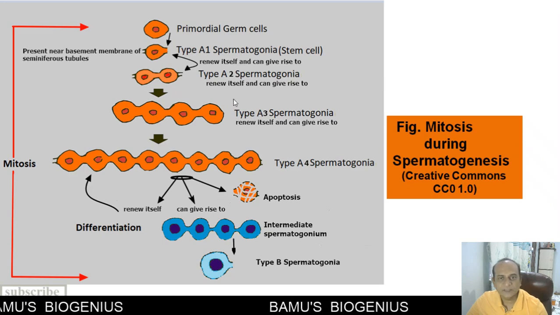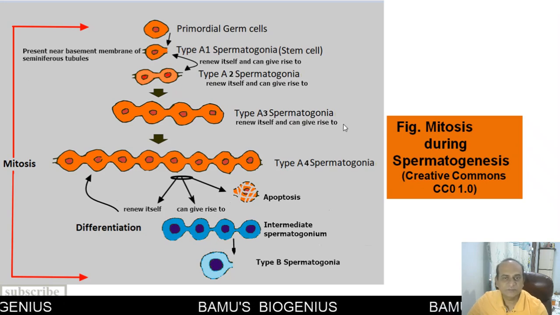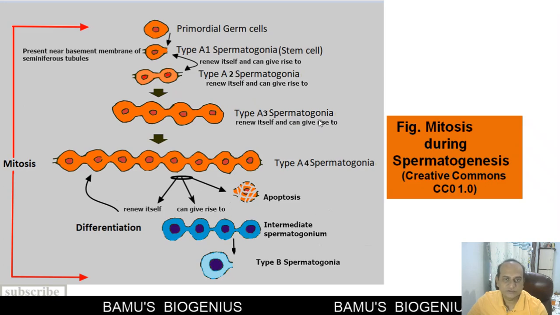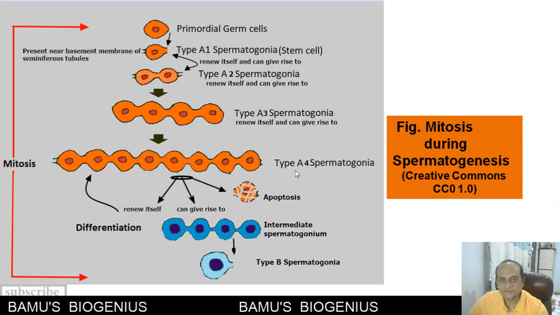Then type A2 spermatogonia differentiates into type A3 spermatogonia. Again, it can renew itself and can give rise to type A2 spermatogonia also and type A3 spermatogonia. Then this type A3 spermatogonia differentiates into type A4 spermatogonia.